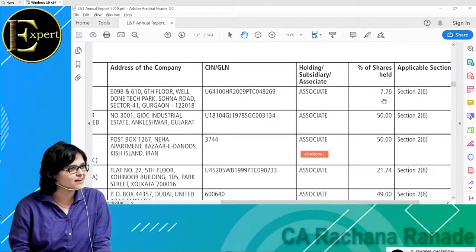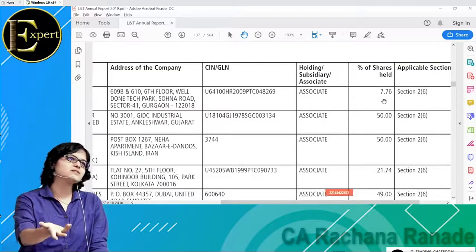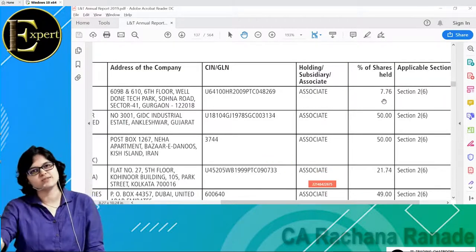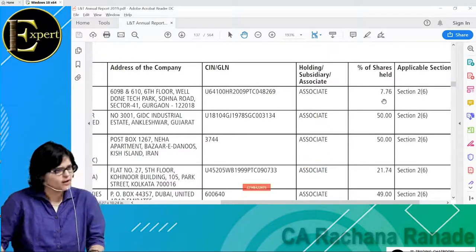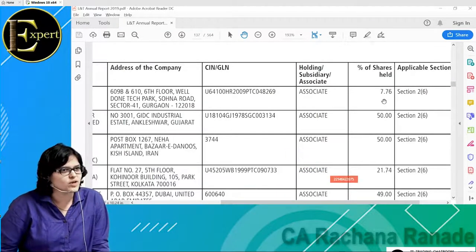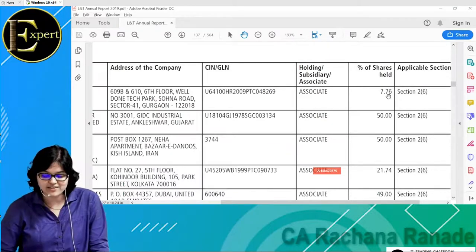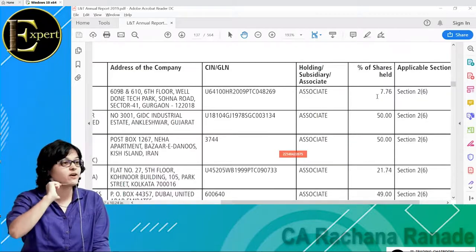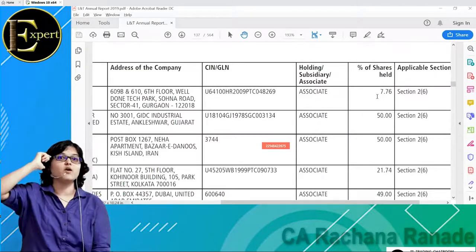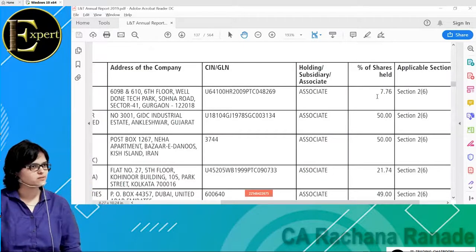But this was just for your knowledge that even if it is 7%, still it can be treated as my associate if I have a say in the decision making of 20% or more up to 50%. Is this okay as of now? Yes. See how big the list is. How many subsidiaries did we talk about right now? 136 something and 9 associates.